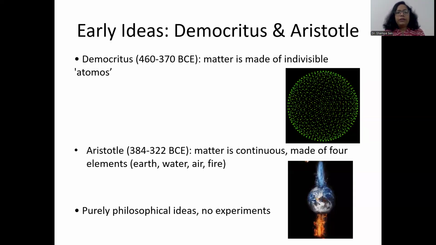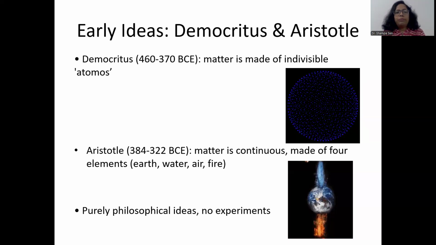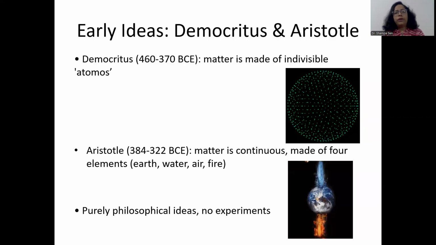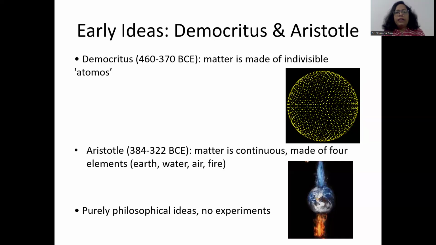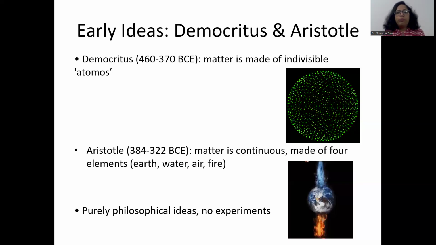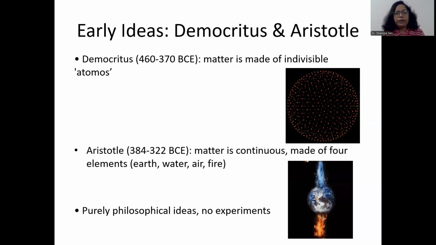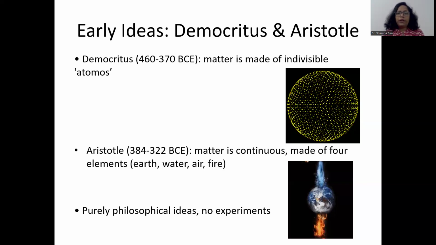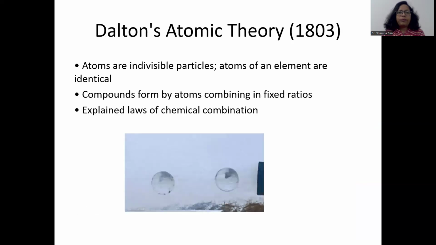Later, it was protested by Aristotle. Aristotle lived during 384 to 322 BC. He talked about continuous matter. According to him, matter is continuous, made of four elements: earth, water, air, and fire. Both these ideas were purely philosophical ideas. No experiments were done to prove this.